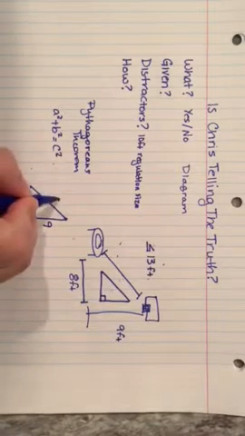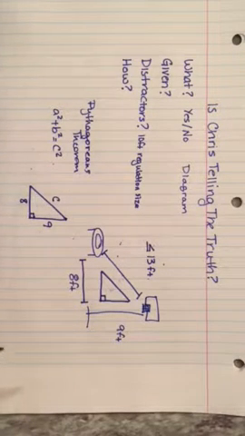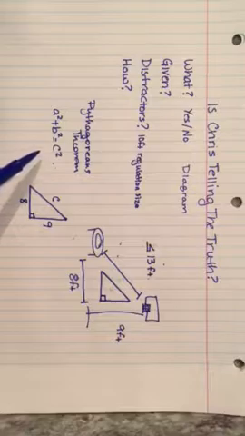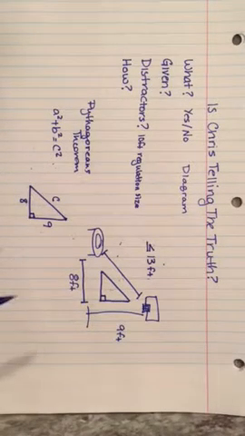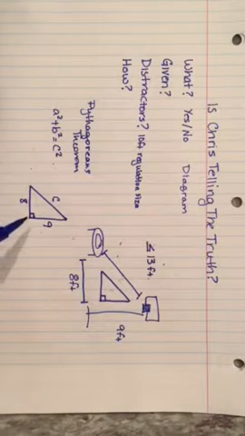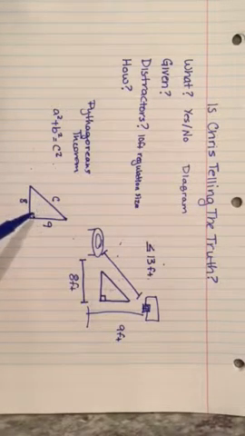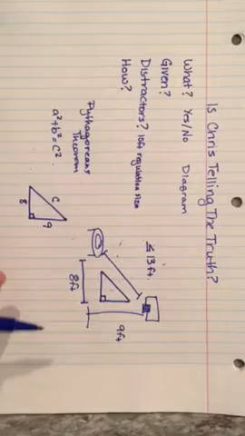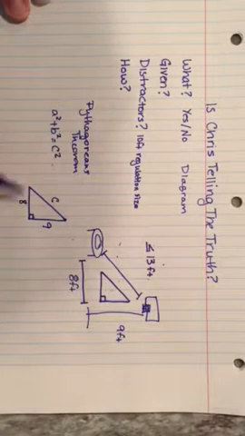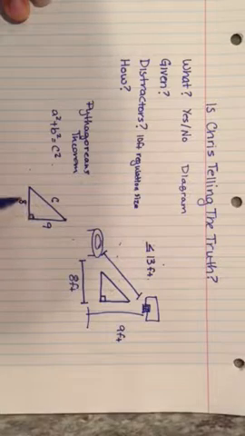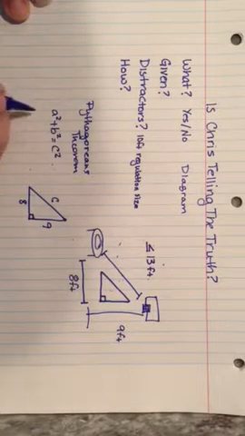So I'm going to label that as C. And the reason why I labeled it as C is I know in my Pythagorean's theorem, C squared, or C, is representative of the longest side of the triangle and also the side opposite the right angle. So that's why I'm going to go ahead and identify that C so I don't get confused when I fill it into my formula. All right, so the legs of the triangle can be filled in as A and B.